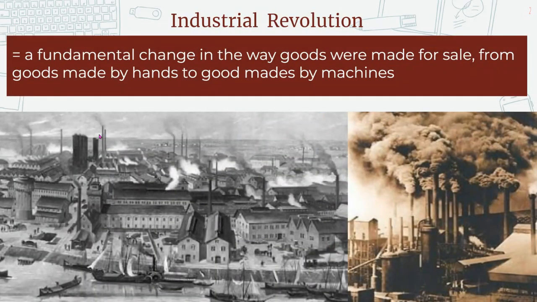So let's start off with a definition of what the Industrial Revolution is. It is a fundamental change in the way goods were made for sale. So we're going to go from goods being made by hands to goods being made by machines. And this is going to cause a lot of social, political, and economic changes around the entire world, but we'll get into all those a little bit later.